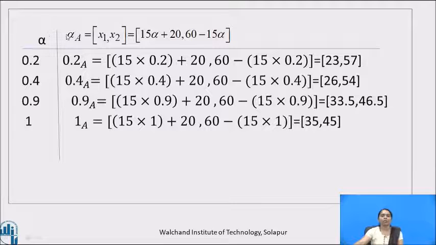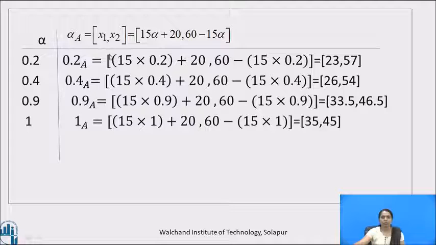Therefore, we will calculate the alpha cuts in this tabular form for different alpha. Here in the first column we have written all the alphas, and just before that we will write down all the alpha cuts. So this is the definition of alpha cut. We have obtained alpha cut of A. In place of alpha, we have to substitute the different values one by one.